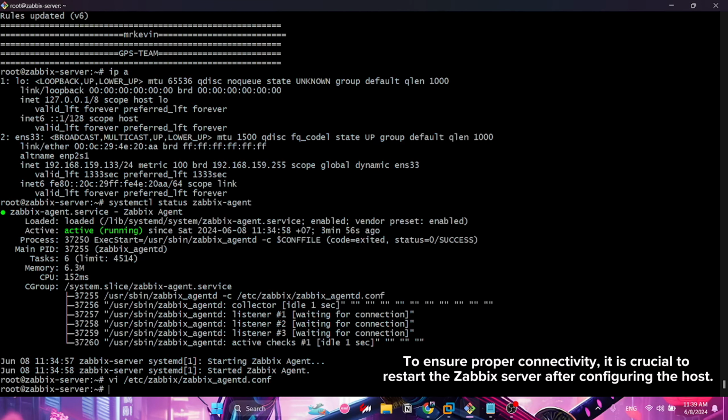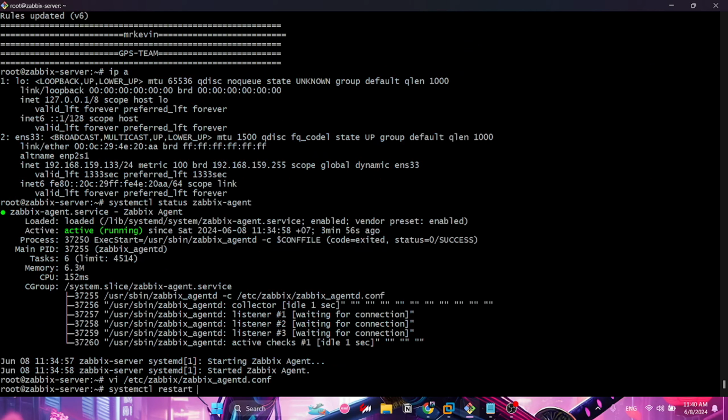To ensure proper connectivity, it is crucial to restart the Zabbix server after configuring the host.